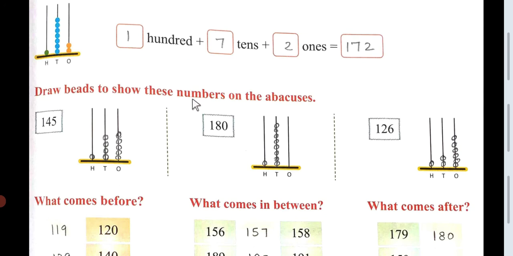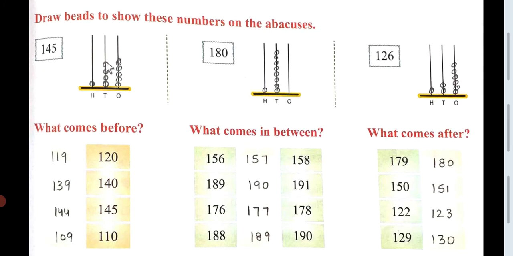Draw beads to show these numbers on the abacus. So here please show 145. In the place of ones 5 is there. So you draw the beads 1, 2, 3, 4, 5. On the place of tens 4 beads are there. So you draw 4 beads 1, 2, 3, 4. In the place of 100 1 is there. So you draw the 1 bead on the place of 100 on an abacus.